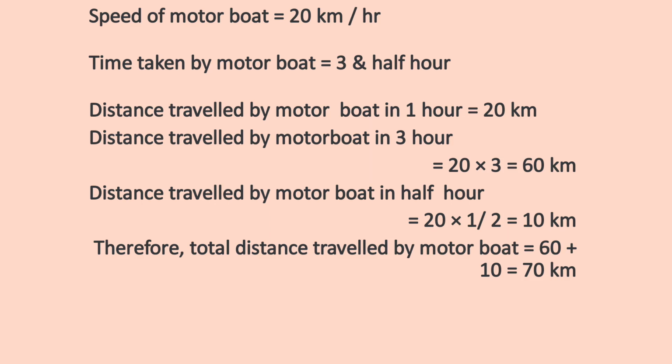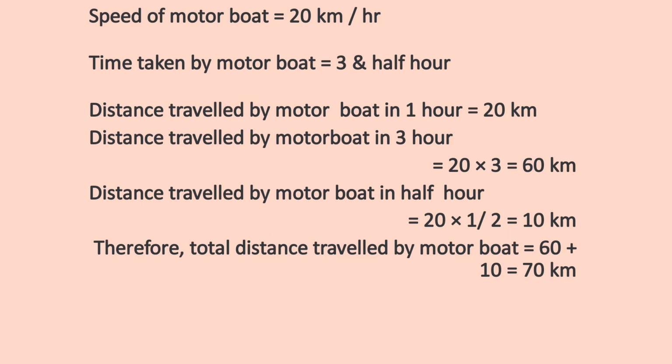Similarly, the distance traveled by the motorboat in 3 hours: in 1 hour that is 20 km, in 3 hours it is 20 multiplied by 3, which equals 60 km. And the distance traveled by the motorboat in half an hour: in 1 hour it travels 20 km, in half an hour it travels 10 km. 20 multiplied by 1 divided by 2, half is 1 upon 2, so 20 into 1 divided by 2 is 10.